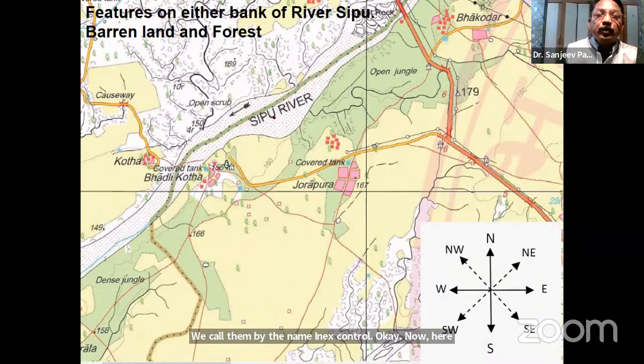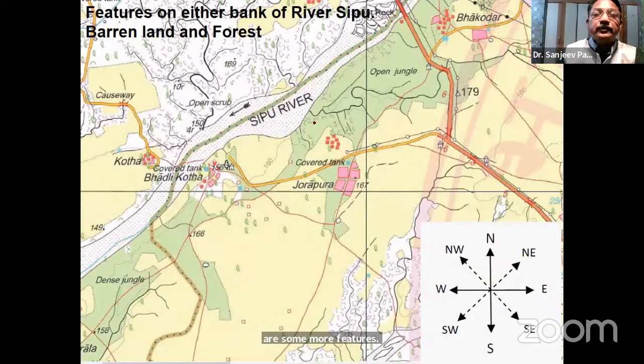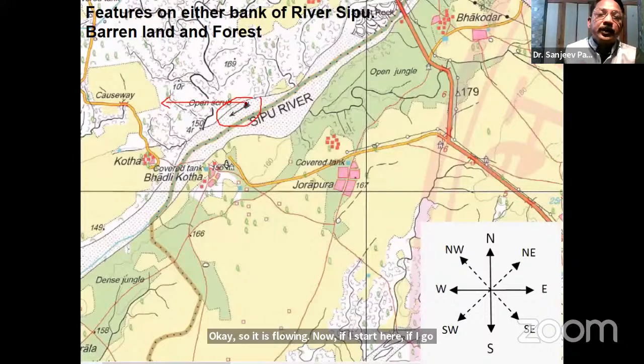Okay. Now you can see here the arrow. This arrow indicates in which direction the river is flowing. Now, if I start here, if I go this side, I go to the west. If I go this side, I am going to the south. So the river is going in the southwest direction.